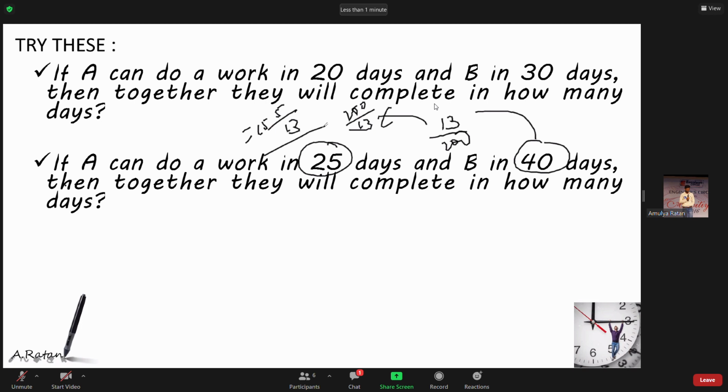Is it clear? Everyone? Sharat, Mahesh, yes. Tejas, Srishti said yes.